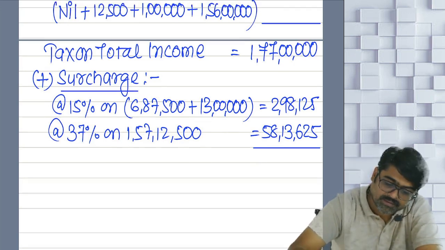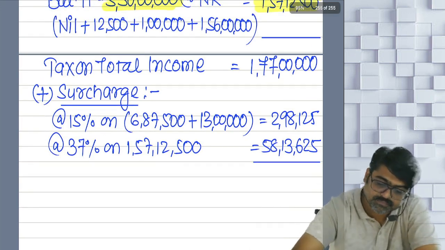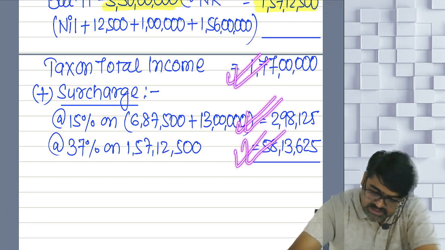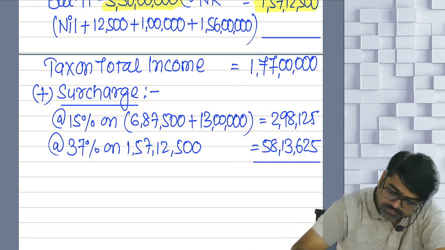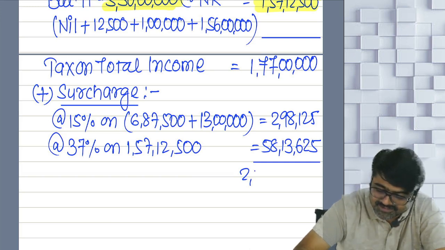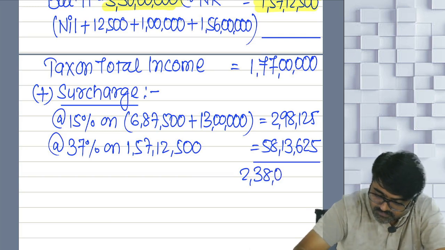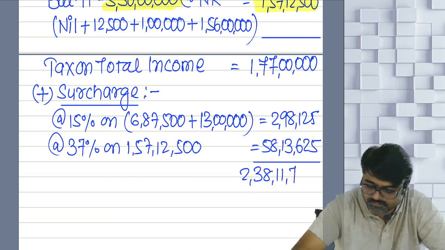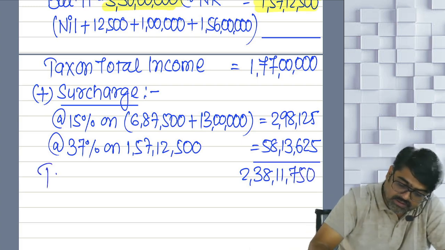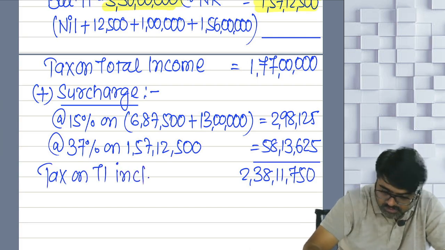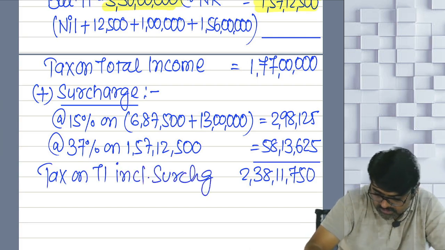Okay. Now tell me, have you calculated the tax? And on that tax, have you calculated the surcharge? Add all of them. Two crore 11,000. This will be your tax on total income, including surcharge. Yes or no?